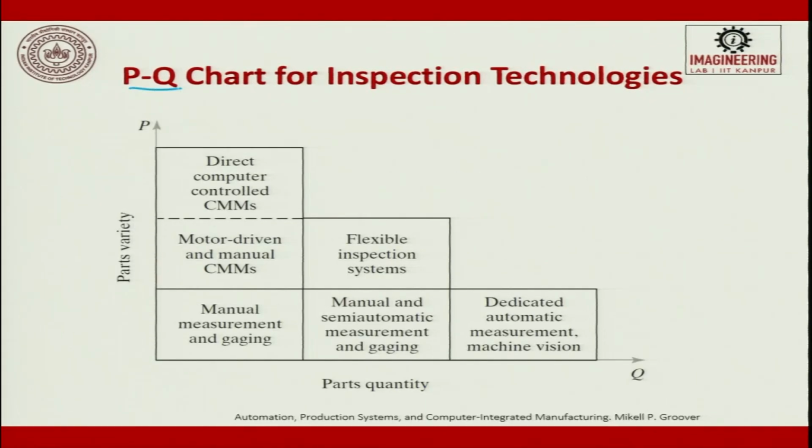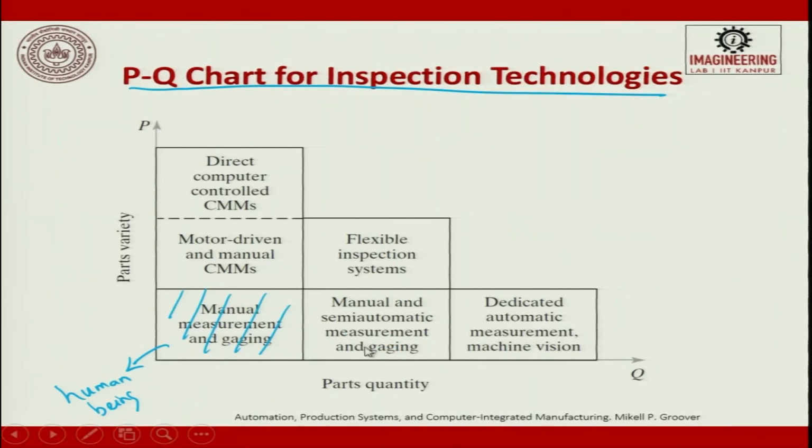When we try to put a PQ chart for inspection technique, this is P and this is Q. P is part variety and Q is part quantity. So, here if you see manual measuring and gauges, in which we use human-oriented work, a human being is exhaustively used in measuring. Next, if we slowly move out, the same thing if we could automate, manual and semi-automatic can be done. If it is more quantity, lesser variety, then we go for dedicated measuring machines. And here machine vision is also exhaustively used.